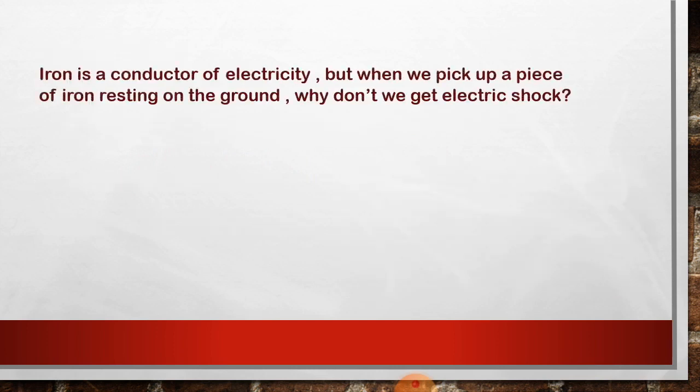Then in your textbook, page number 47, you are given one question: iron is a conductor of electricity, but when we pick up a piece of iron resting on the ground, why don't we get an electric shock? A very nice question. So what is the answer?